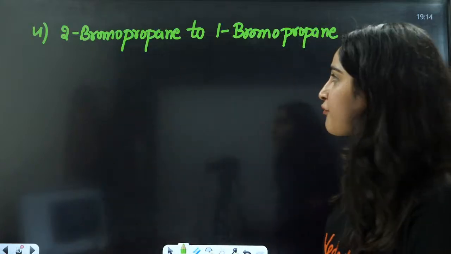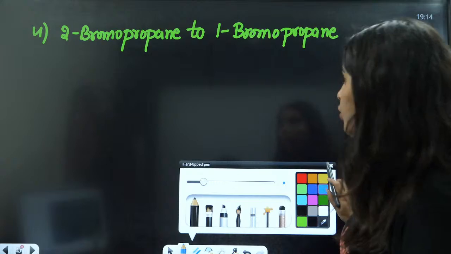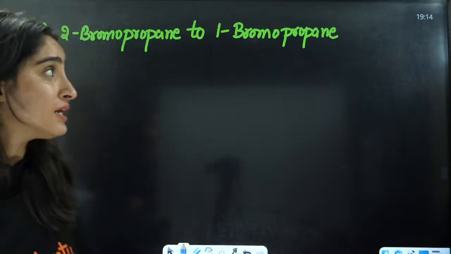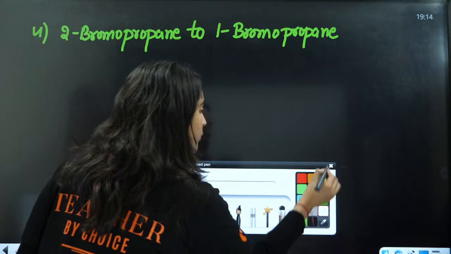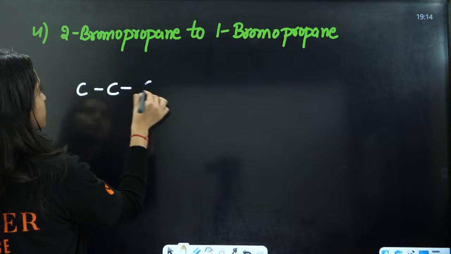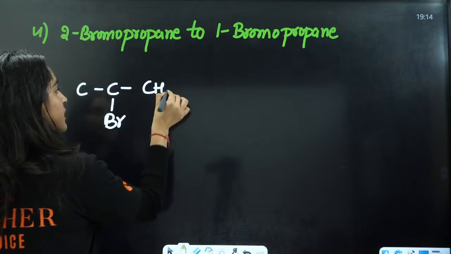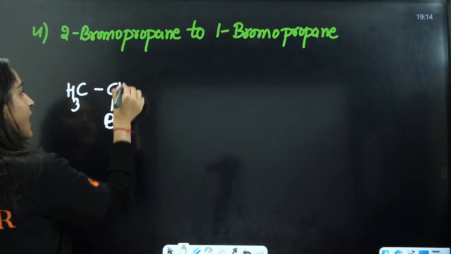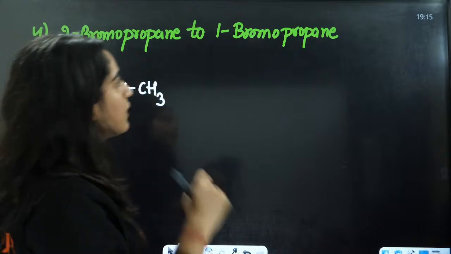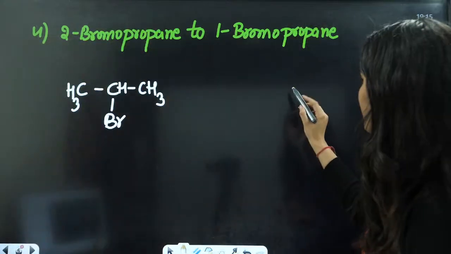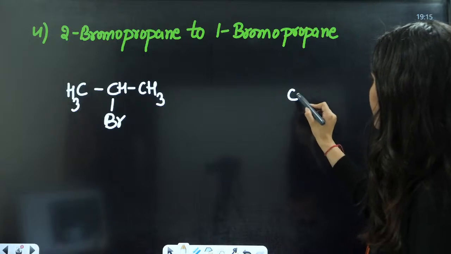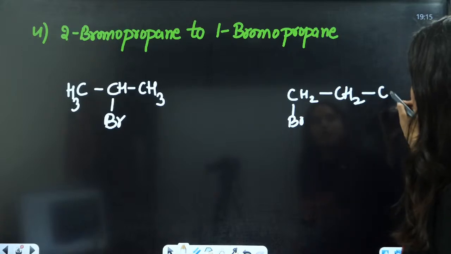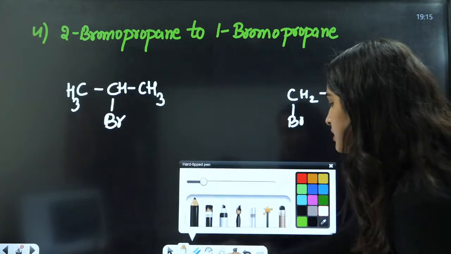Okay, perfect. Next is 2-bromopropane to 1-bromopropane. Now you have 2-bromopropane. This is 1, 2, 3, 2-bromopropane. This is CH3, CH3. This is CH. Let us write here CH, this is CH3. Here 1-bromopropane is nothing but this is CH2Br and this is CH2CH3. Okay, how do we convert this into this?